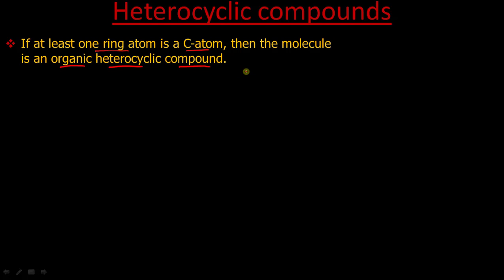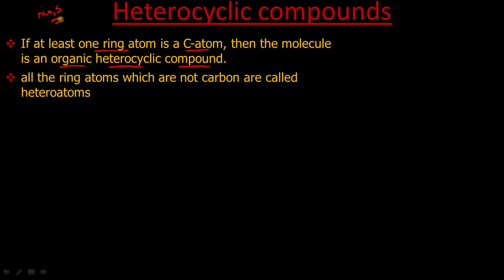That means in the ring it will contain carbon surely. In addition to carbon, we will have some other elements also, like nitrogen, oxygen, or sulfur. It may contain any element other than carbon, and that has to be present in the ring. So we call it an organic heterocyclic compound. And the ring atoms which are not carbon, we call them heteroatoms. All the other atoms in the ring except carbon, we will name them heteroatoms.